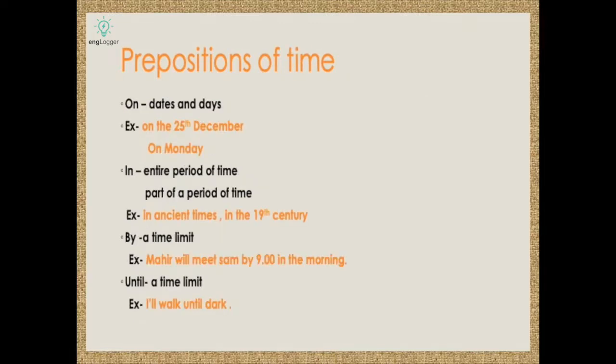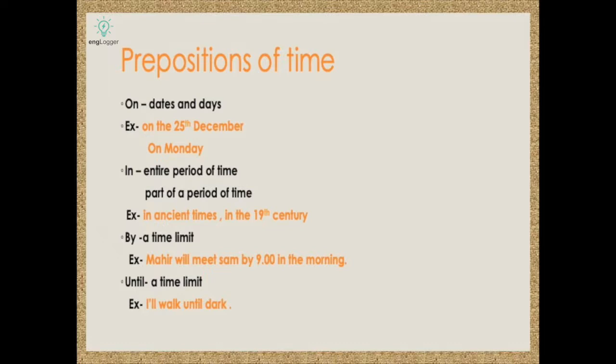Next we have prepositions of time, which indicate time, like on, in, by, until, for, during, between, within. We'll start from "on", the very first preposition of time, which indicates dates or days. For example, on the 25th of December, or on Monday, on Tuesday, on Wednesday, and so on. "In" is used when you are talking about an entire period of time or part of a period of time, like in ancient times or in the 19th century.